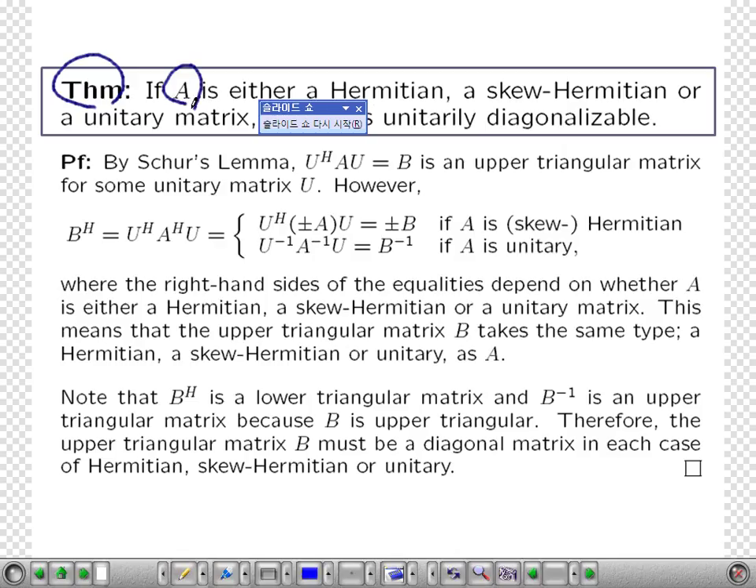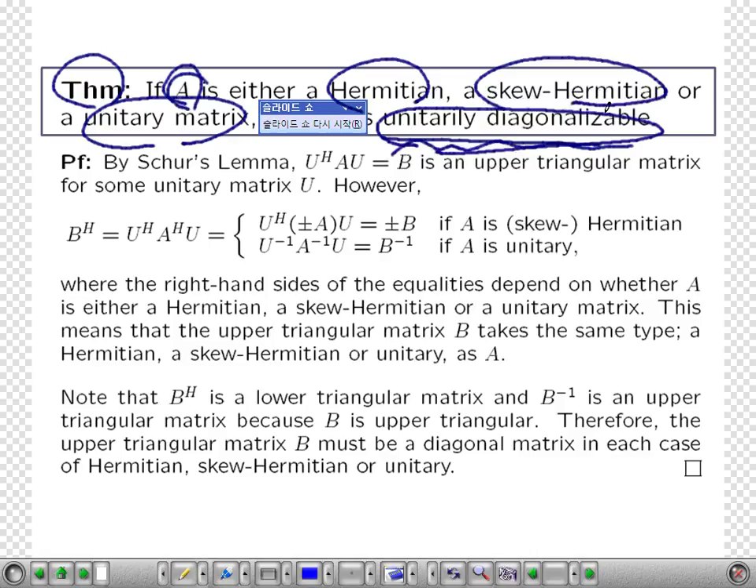Okay. Then if A is Hermitian, then this Hermitian matrix is unitarily diagonalizable. If A is skew Hermitian, it is also unitarily diagonalizable. If A is a unitary matrix, then it is also unitarily diagonalizable. Okay, the proof is simple because of Schur's theorem. By Schur's theorem, there exists a unitary matrix U such that U star AU is an upper triangular matrix.